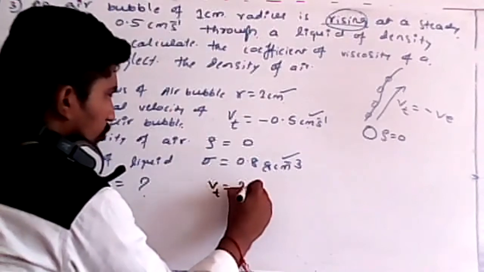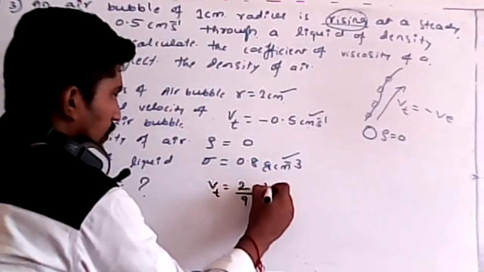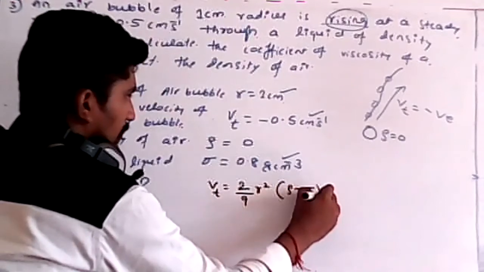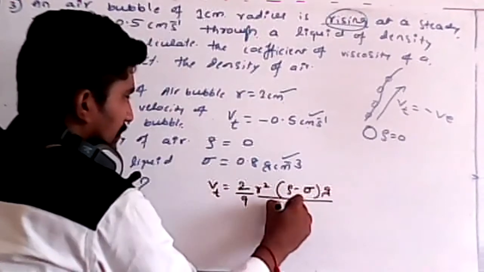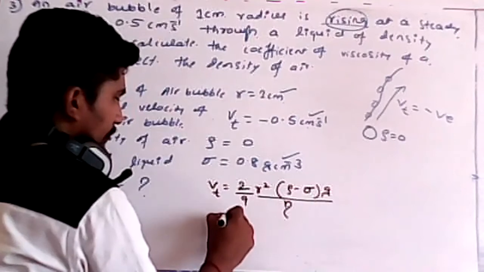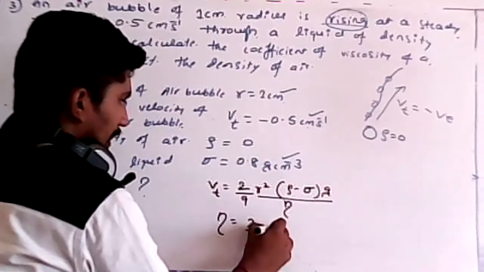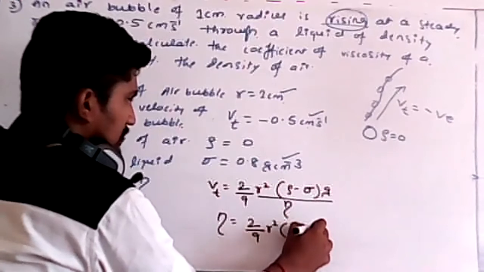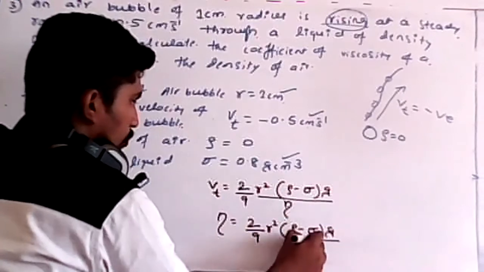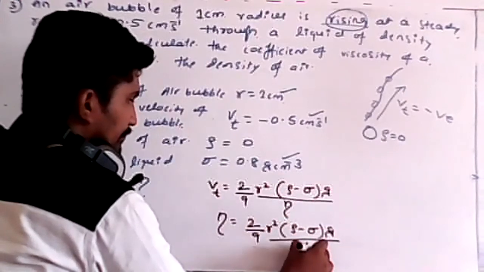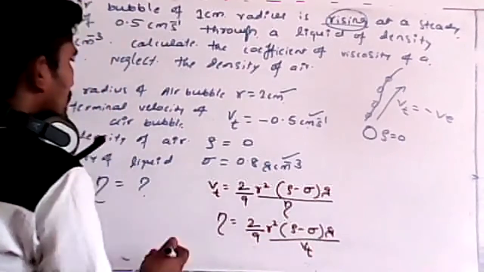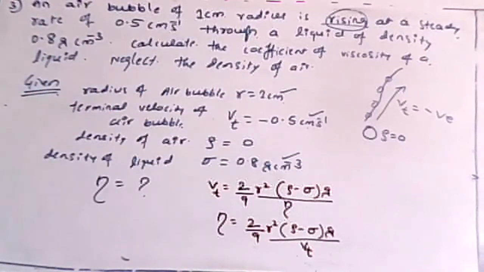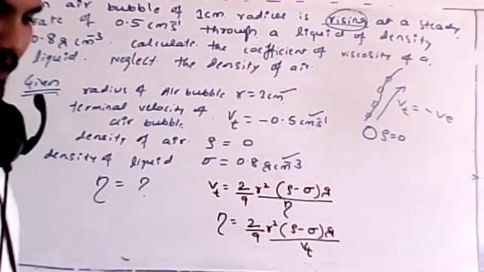Vt is nothing but 2 by 9 r square, rho minus sigma into g, divided by eta, but I want eta itself. So that's why eta equals 2 by 9 r square, rho minus sigma into g, whole divided by Vt. Everything is in front of you, just try to solve this. How much did you get, students? You just tell me. Yes, anybody?